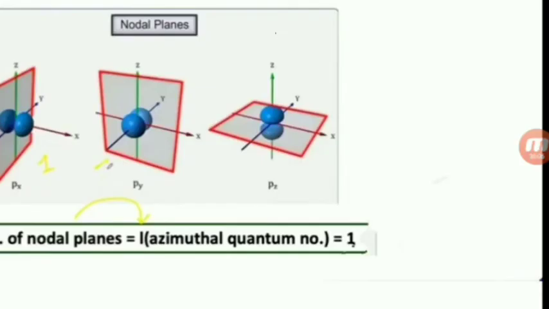See, the number of nodal planes is equal to L, that is the azimuthal quantum number. The p orbital L value is 1. This is the px orbital. What is the nodal plane? YZ is the nodal plane. Py orbital, what is the nodal plane? XZ is the nodal plane. Pz orbital, XY is the nodal plane. So for any p orbital, the nodal plane is only 1 because the L value is 1.